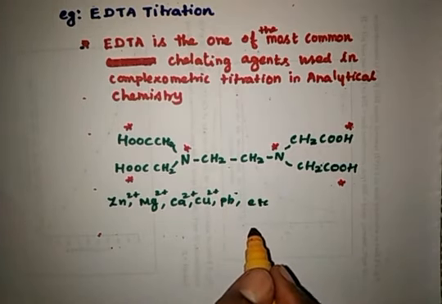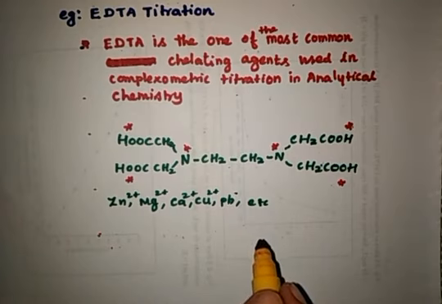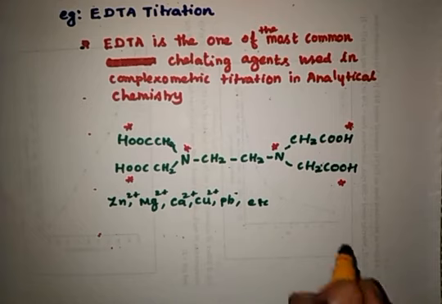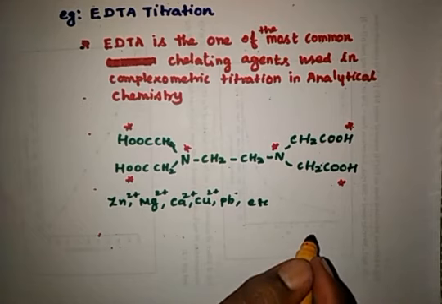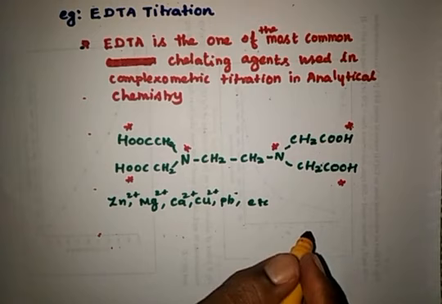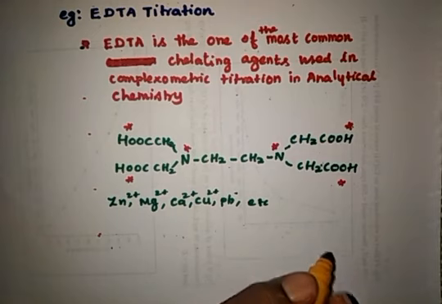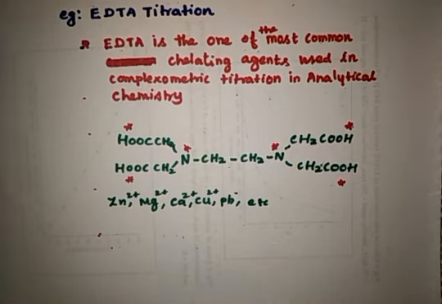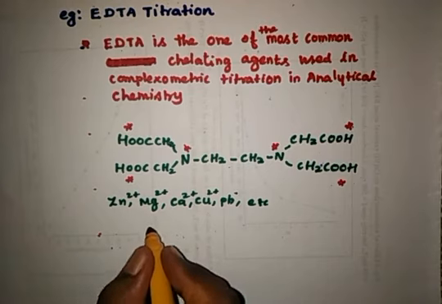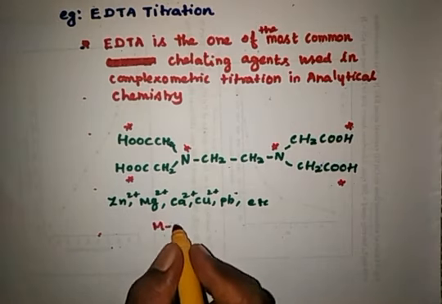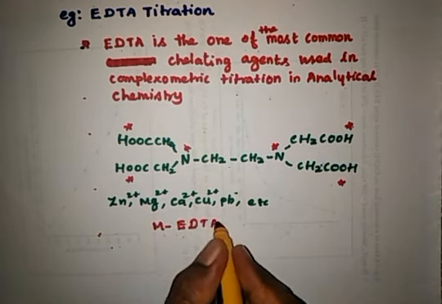These six coordinations form a complex which covers the metal ion, and it will not leave the metal ion, so the metal ion will not be released from the coordination of EDTA easily. So it forms a stable metal-EDTA complex.